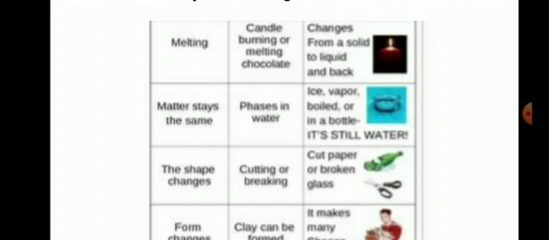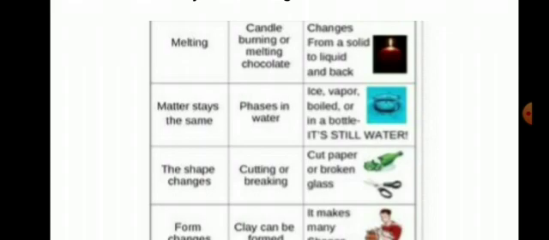For example, candle burning or melting chocolate. Here, the solid phase has been changed into liquid state. So, only the state of matter has been changed. No new substance is formed here.